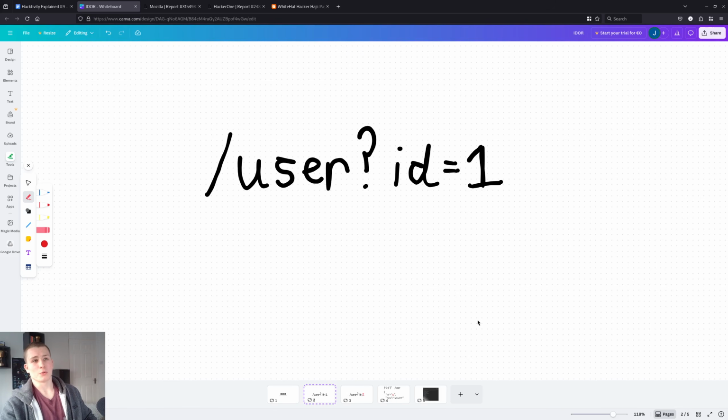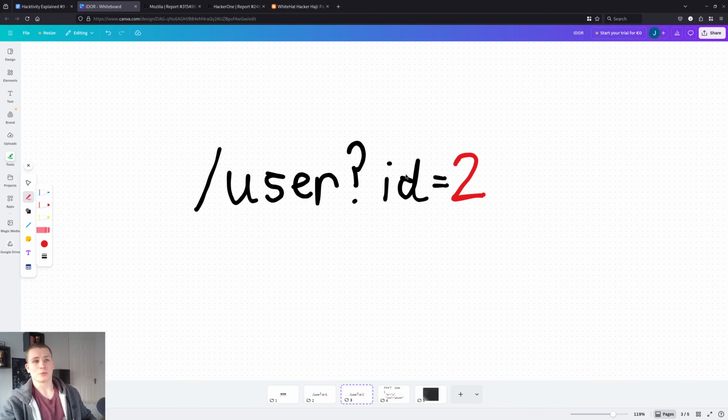So imagine we have this user's endpoint, and whenever we request a user, it gives us details about the user, like the name, email, address, payment method or whatever. Things that other users probably shouldn't be able to see. If, say, we had this identifier of 1, which is our user, then if we want to test for an IDOR, we just change this to 2. And if it returns the user data, then this is vulnerable to an IDOR. That's basically it. It's a very simple vulnerability.